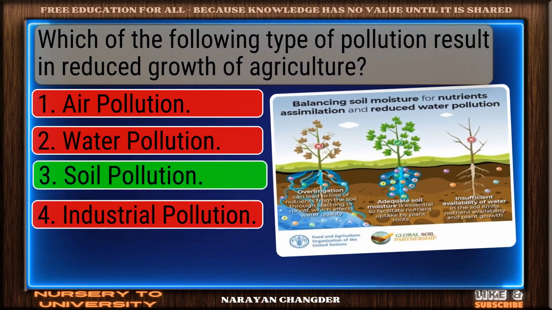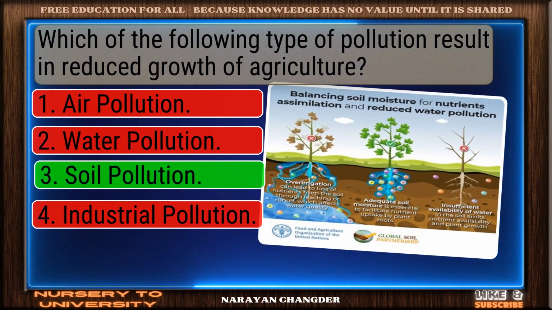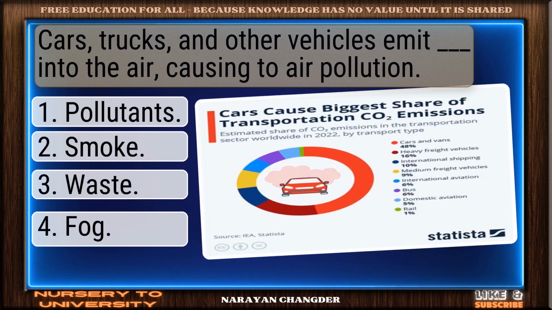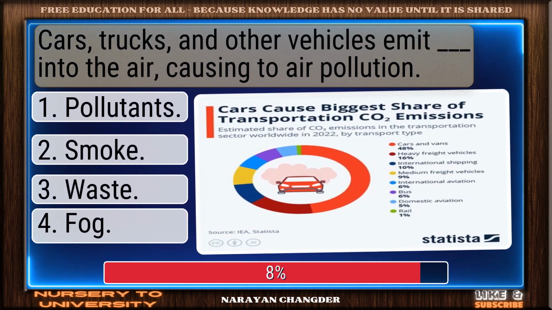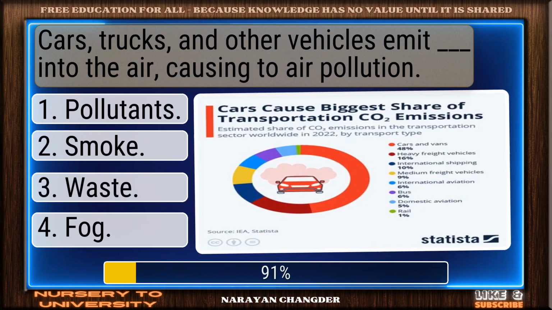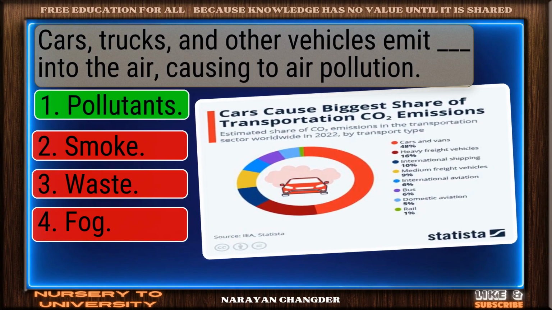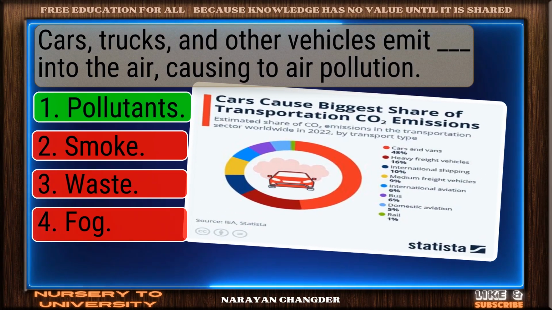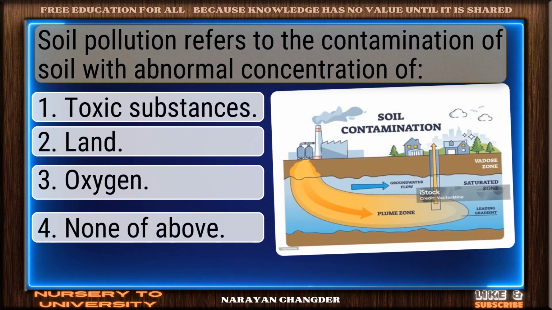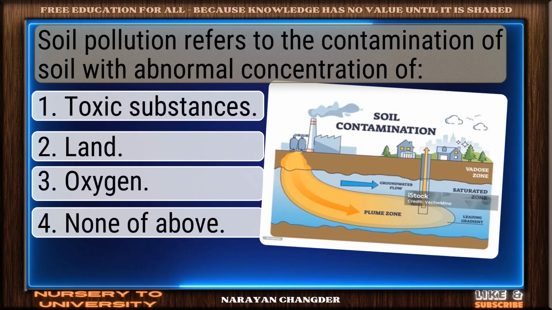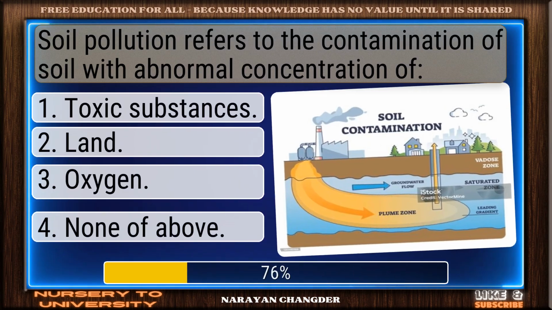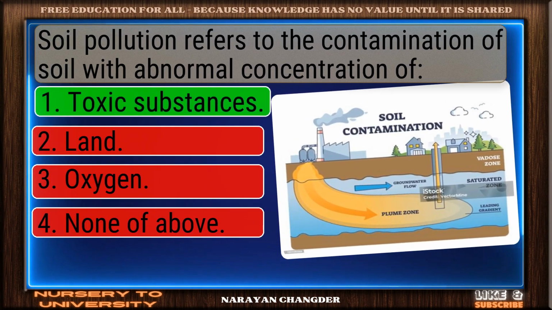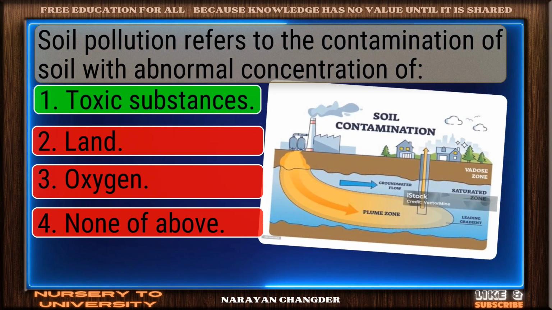Excellent. Soil pollution is a brilliant choice. Cars, trucks, and other vehicles emit dash into the air, causing air pollution. On track. Pollutants is the correct answer. Soil pollution refers to the contamination of soil with abnormal concentration of dash. Good job. Your answer toxic substances works well here.